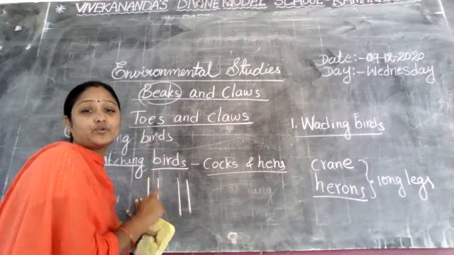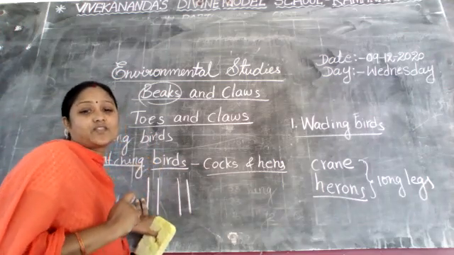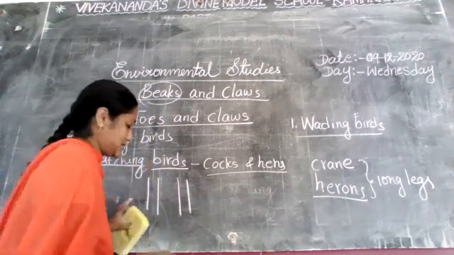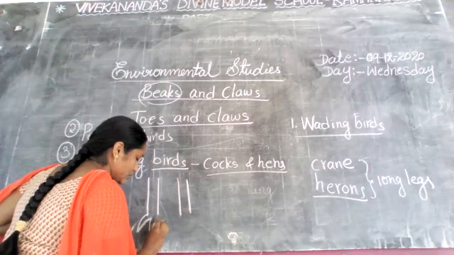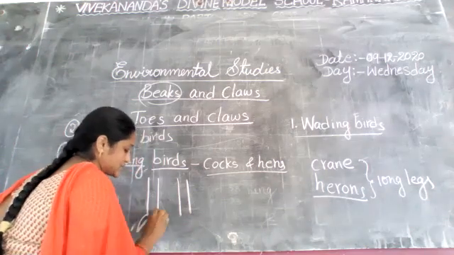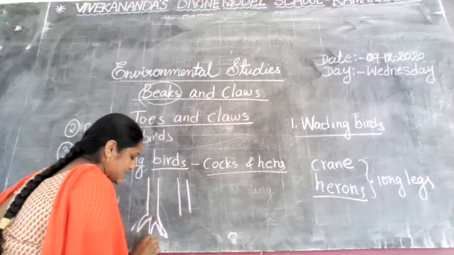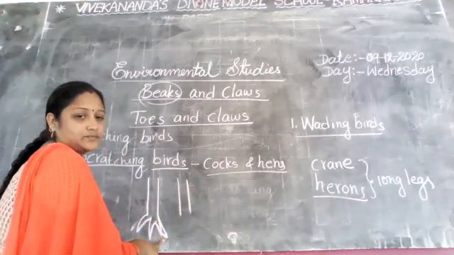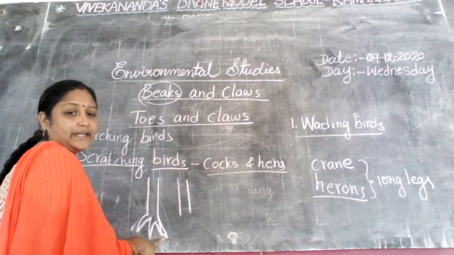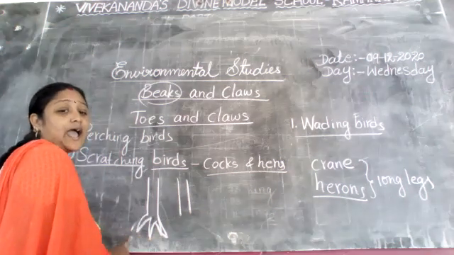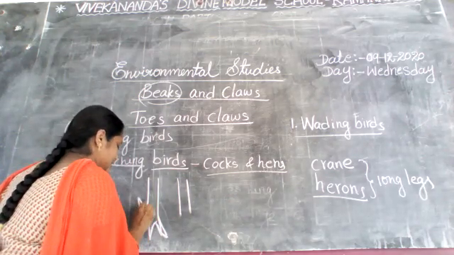That is why I am telling you, hens and cocks have strong legs with 3 toes. 3 toes means 1, 2, 3 toes in front, and 1 toe at the back, like this.